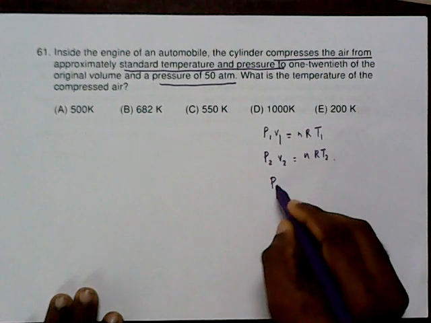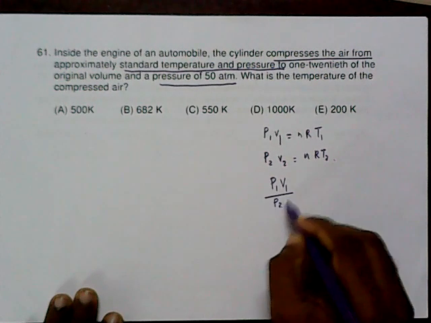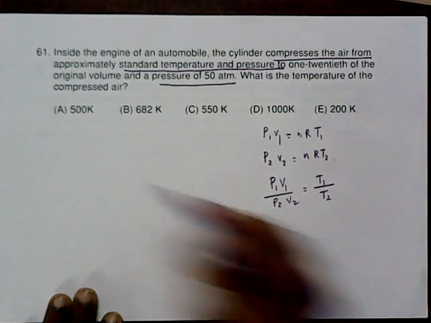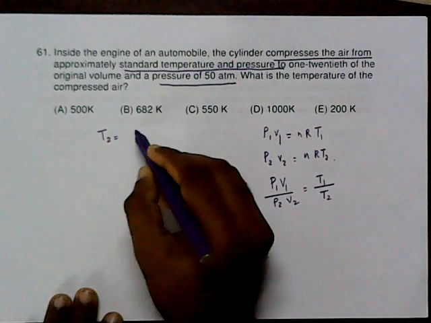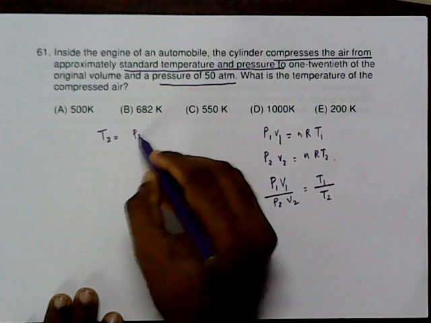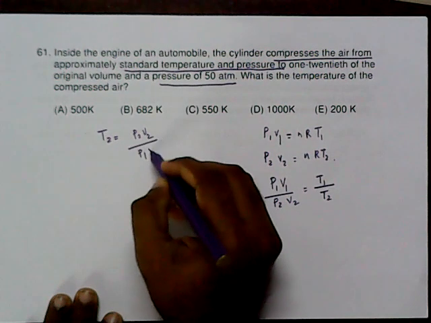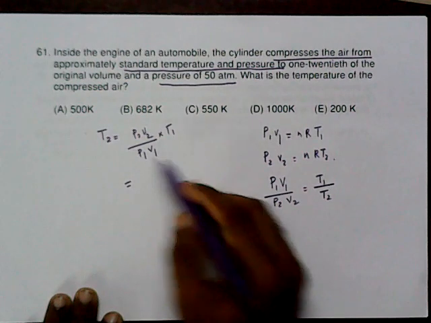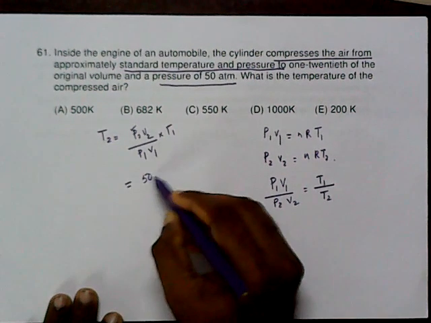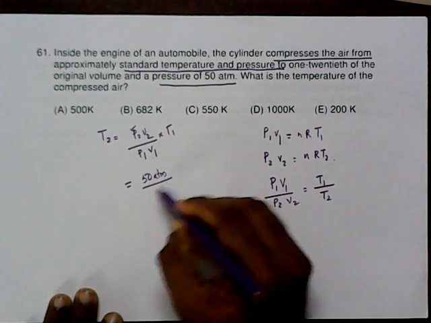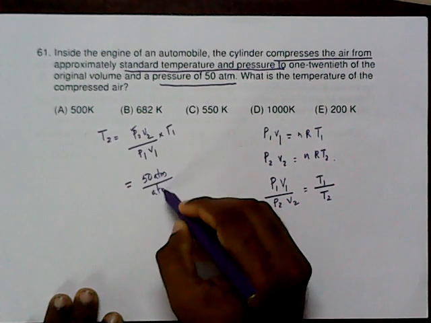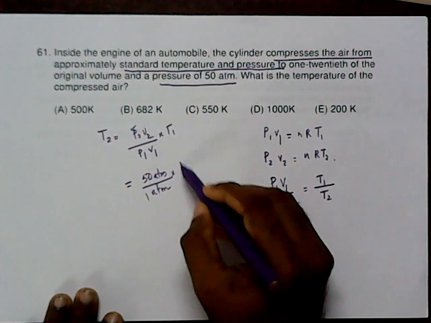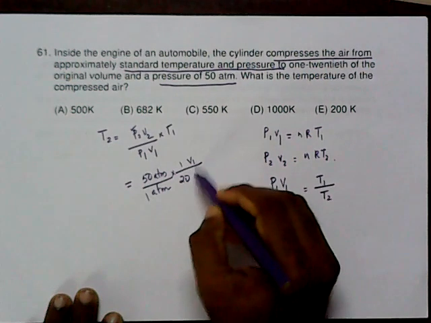So you just divide it: P1 V1 by P2 V2 is equal to T1 by T2. So we get the equation for T2 is equal to P2 V2 by P1 V1 into T1. It is given the second pressure becomes 50 atmosphere, and the initial one, the standard pressure, is 1 atmosphere, and the second volume becomes 1 by 20 of the initial.